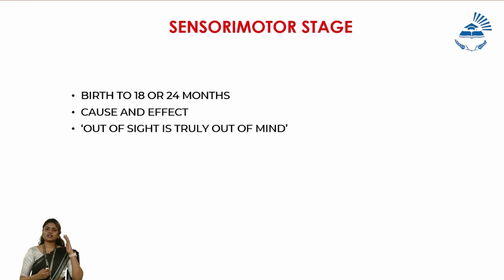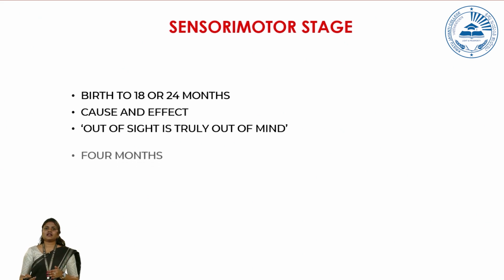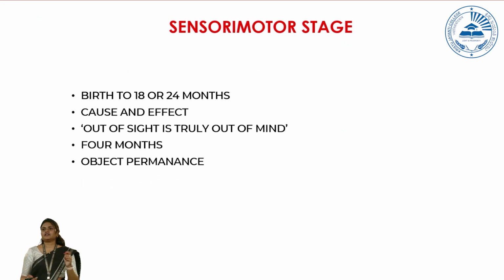So why? Because they are not able to create mental images. So anything which is not in front of him, he will not assume it to exist, and he will believe that whatever is out of their sight is truly not existing in this world. It is only after the age of 4 months that they start to develop the concept of object permanence, which is whatever is not visible to them also exists.